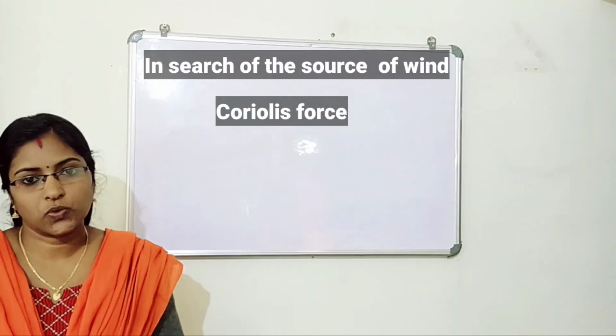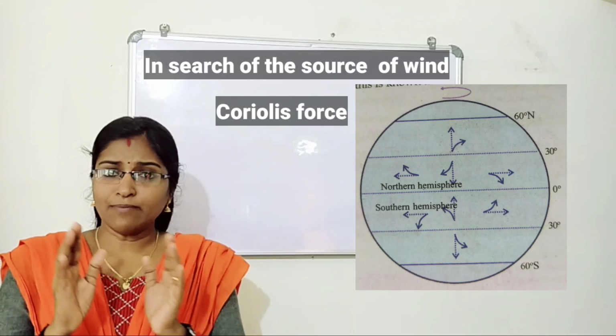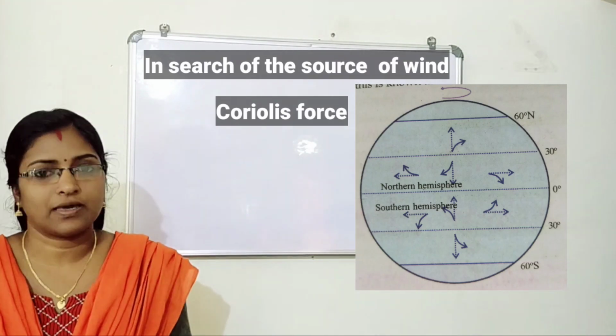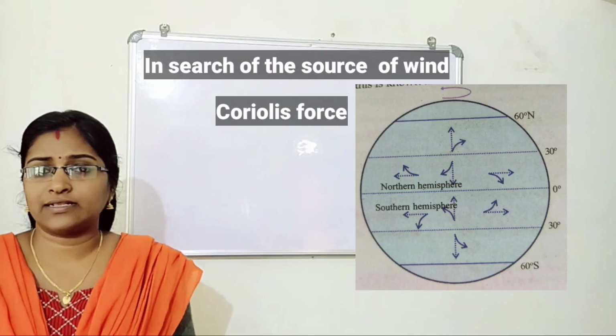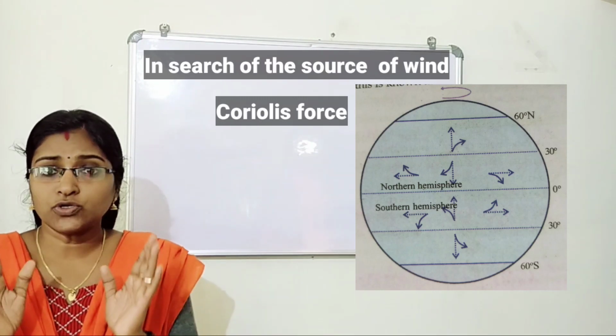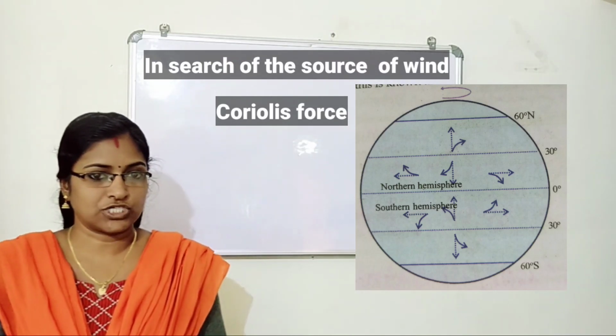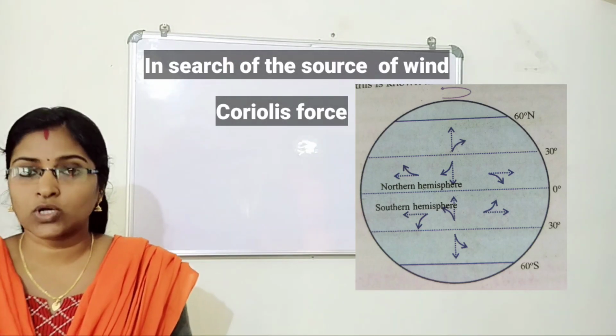Second point, the Coriolis force. What is Coriolis force? Freely moving bodies get deflected to the right in the northern hemisphere and to the left in the southern hemisphere due to a force generated as a result of Earth's rotation. This is known as Coriolis force.